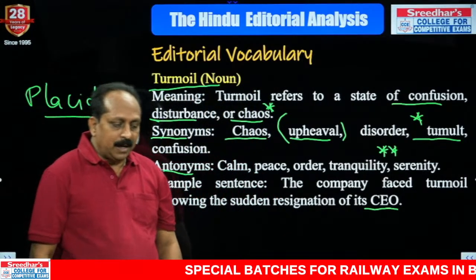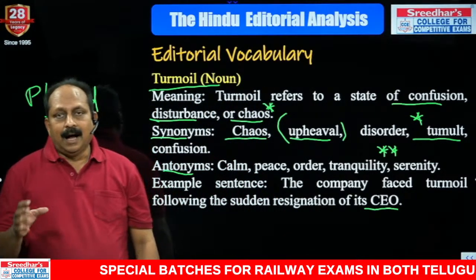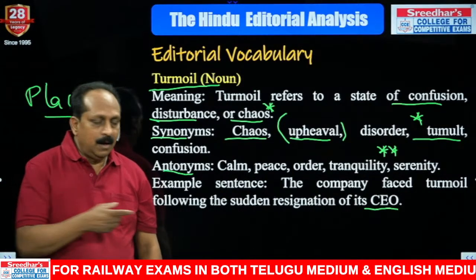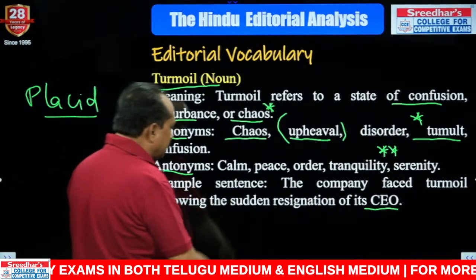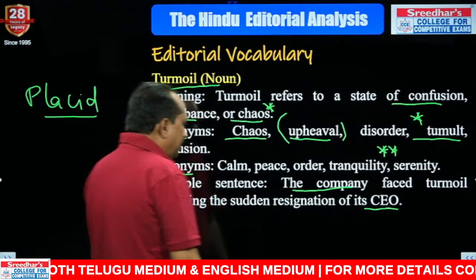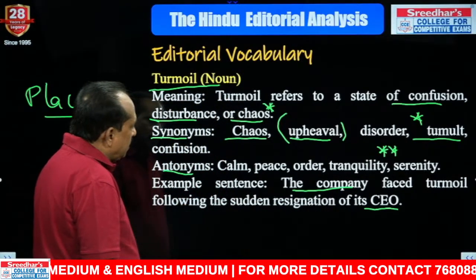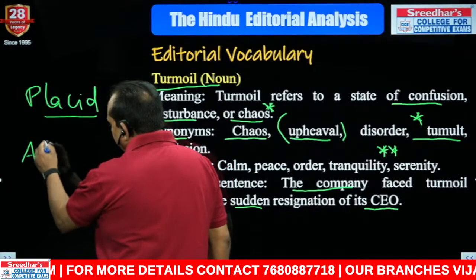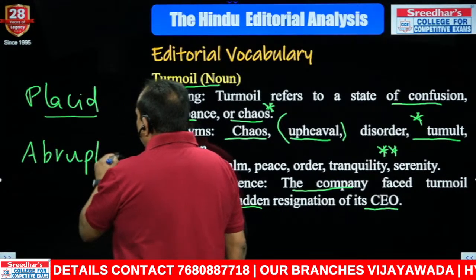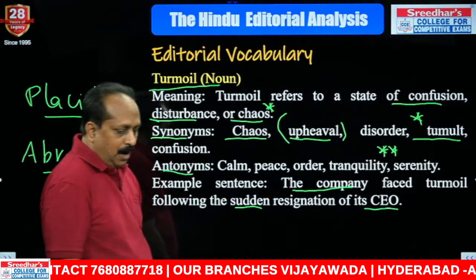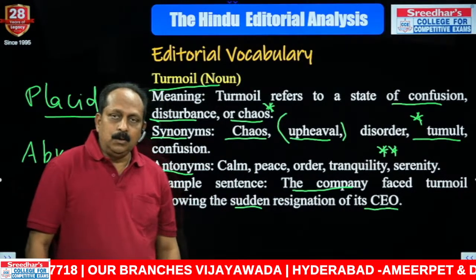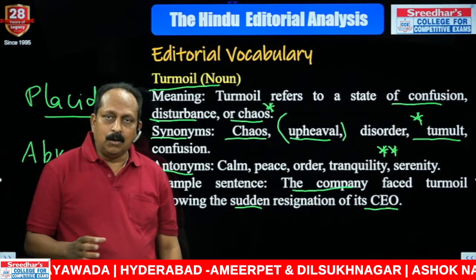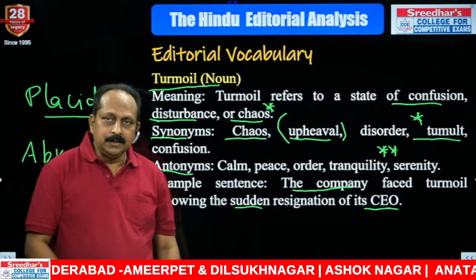Usually I tell students turmoil goes with politics, political turmoil. But here the example deals with business. Disturbance, why? Following the sudden resignation of its CEO. Obviously, CEO is the main person who runs the show. If the CEO resigns suddenly, the company gets into trouble. Total chaotic situation. It goes with business as well.